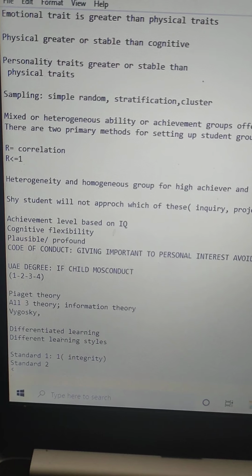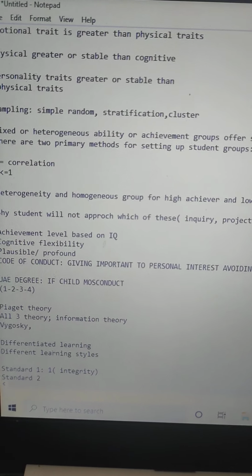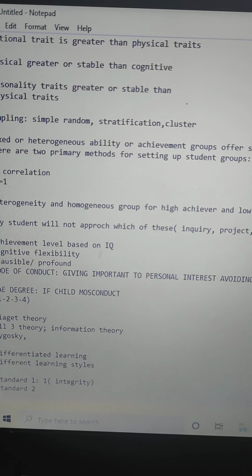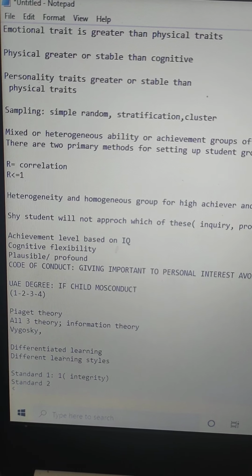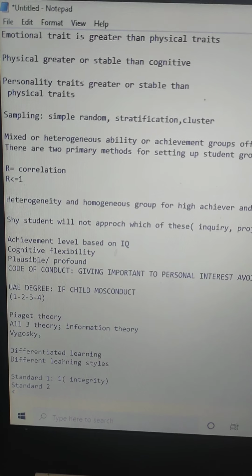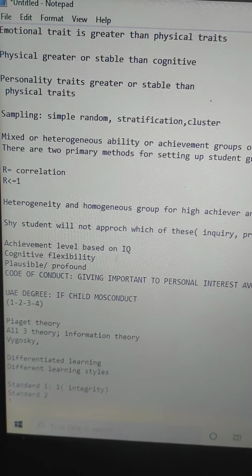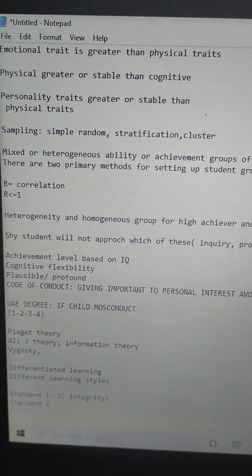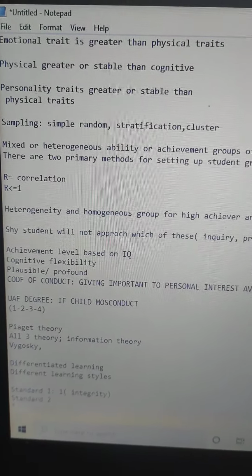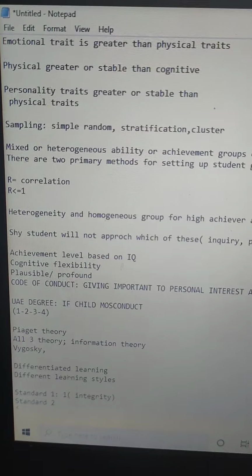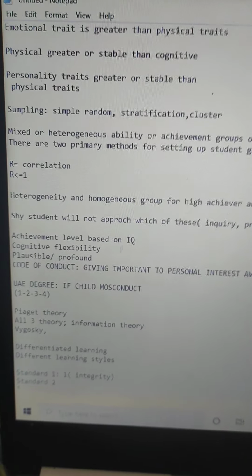Then there were questions related to mixed or heterogeneous ability, related to the achievement level. Should a mixed group do this, or should the high achievement group be separated as the heterogeneous group, or the low achiever group be separated as the homogeneous group? Something related to homogeneous and heterogeneous, but linking it with the high achievers and low achievers. I hope this is useful for you.